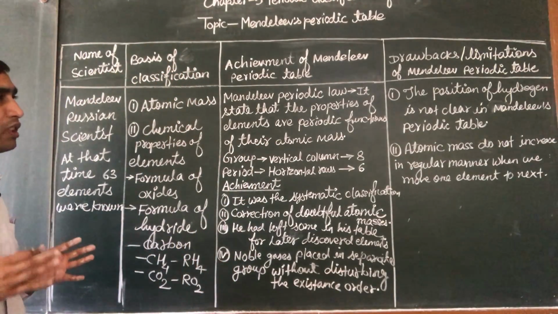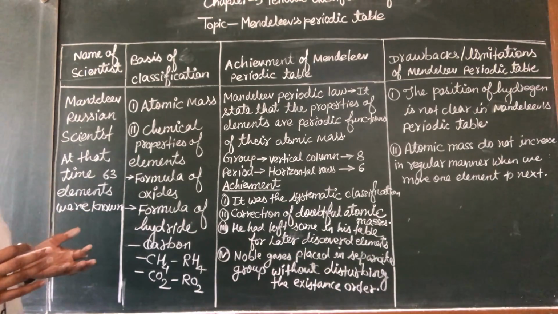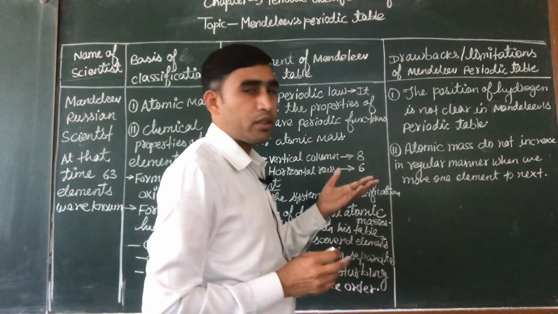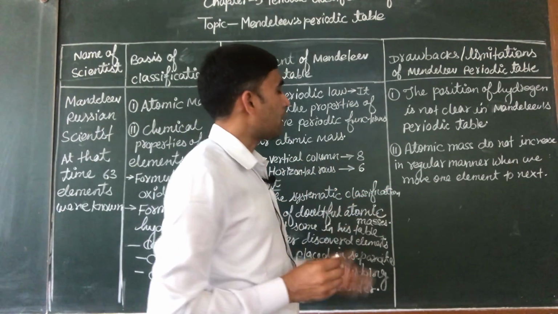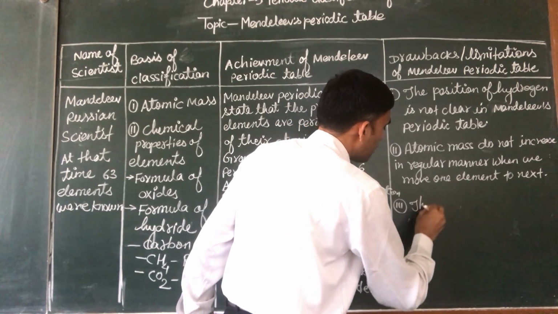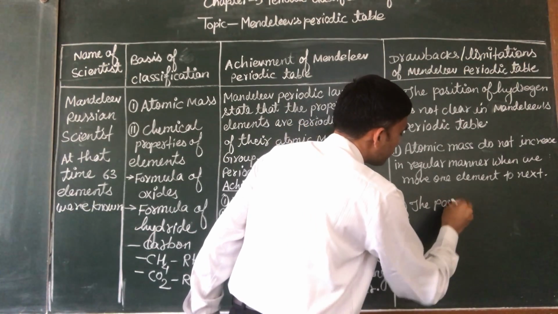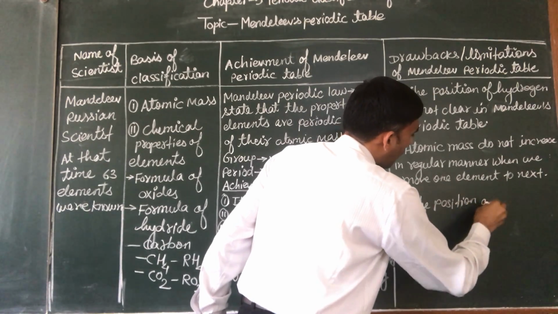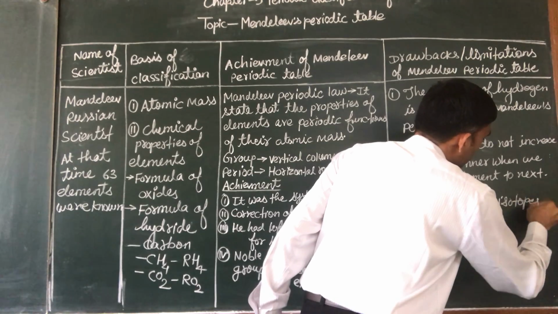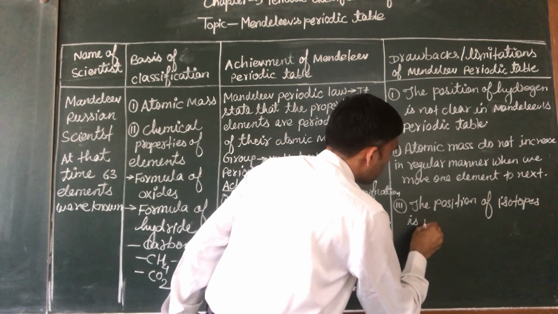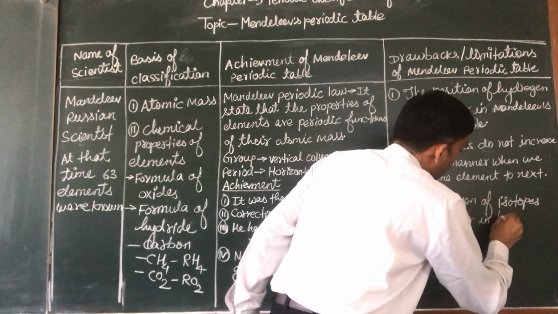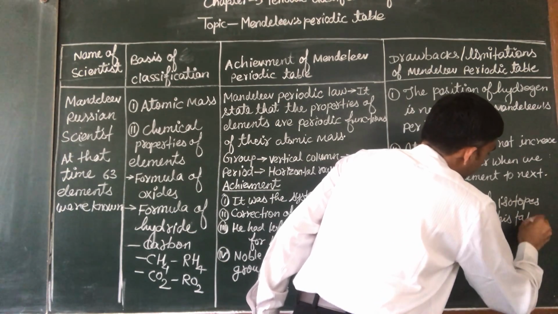If you see the table, you can clearly find these demerits in his classification. Third is the position of isotopes is not clear in his table.